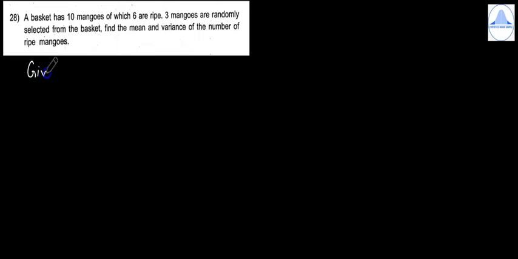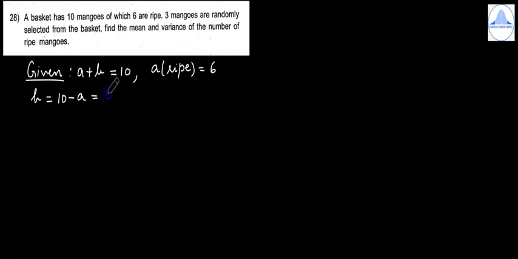So first you write given. The total number of mangoes in the basket is 10, means A plus B is equal to 10, and 6 are ripe. So A stands for the number of ripe mangoes. So this is equal to 6. So B will be equal to 10 minus A, which is 10 minus 6, which is equal to 4. And then they have also said 3 mangoes are randomly selected. That means N is equal to 3.